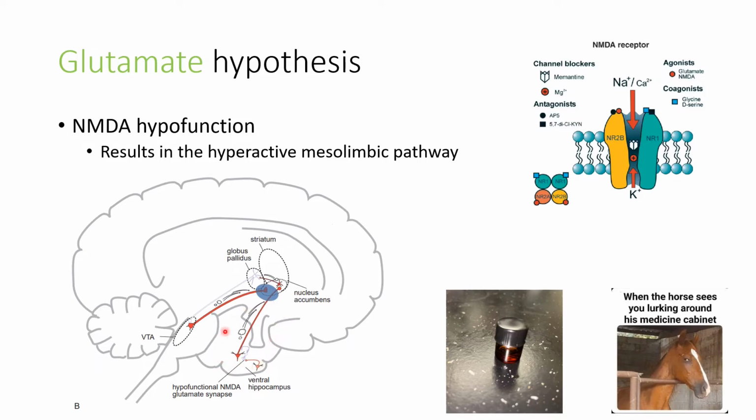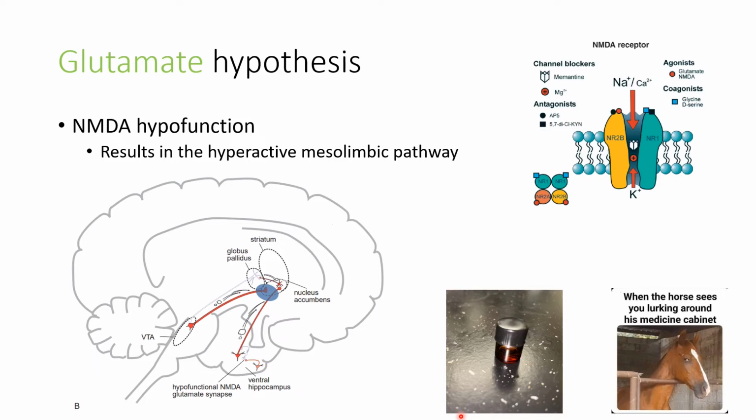So this will stimulate the GABAergic interneurons within the striatum to the globus pallidus and prevent GABAergic inhibitory actions to the ventral tegmental area. So the dopaminergic projections from the VTA to the nucleus accumbens are not regulated, hence are hyperactive. That's how the NMDA hypofunctioning hypothesis could actually underpin the excess of dopaminergic signaling found in the mesolimbic pathway, resulting in our positive symptoms.